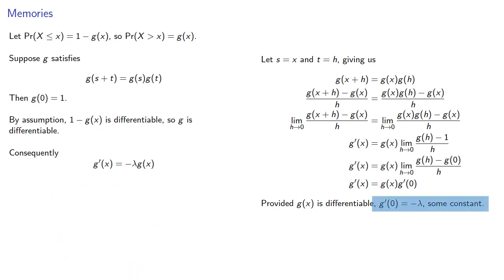And the reason that this is negative, remember g of x is the probability that x is greater than a certain amount, which means it should be non-increasing, and that means the derivative will be non-positive. So we can introduce the negative, and that way lambda is either 0 or some positive number.